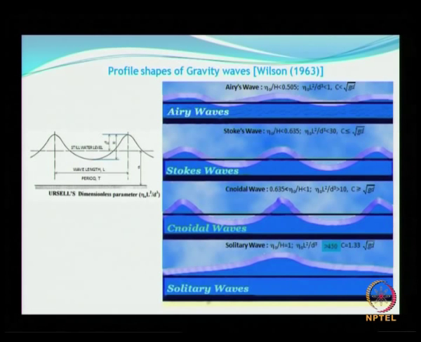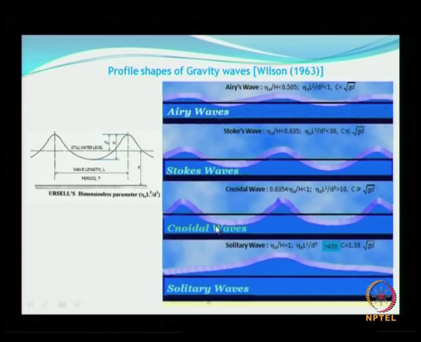Under Stokes wave theories you have several orders, because based on the number of higher order terms you include, you have the order theory. So you have the second order, third order, fourth order, fifth order Stokes theory, etc.